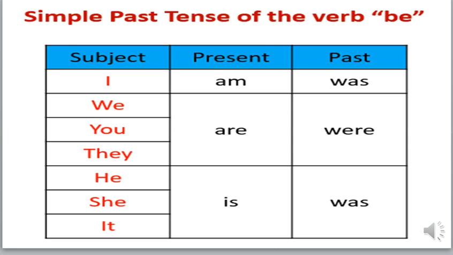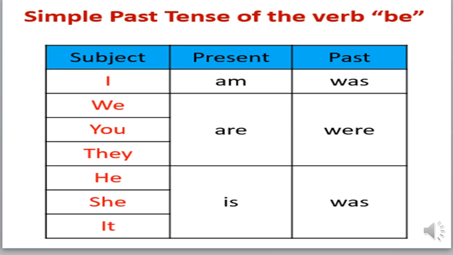Now we have to deal with the verb to be in the past. It's very easy and well known to express the verb to be in the present. 3 words: am, are, and is. Each word has some friends. I, the friend of I, is what? Am. Excellent. Are, we can say we are, you are, and they are. Is, he is, she is, and it is.